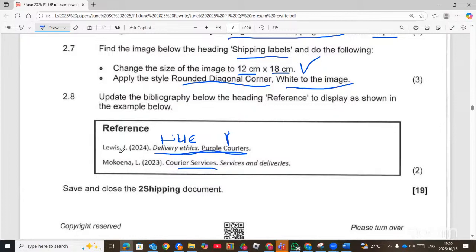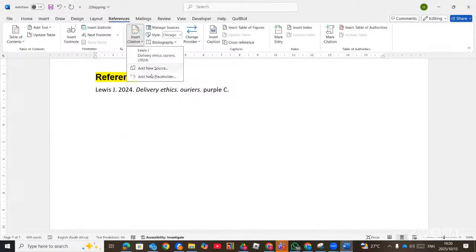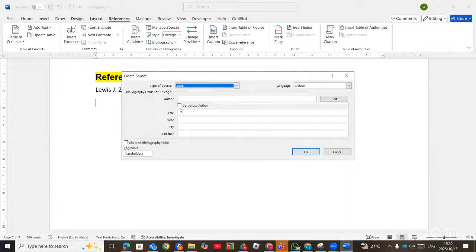title. So you add both, Mokoena L 2023, also you must add it. If you don't add them, it's not going to give you the right thing. So you must add both, then you can insert the bibliography.